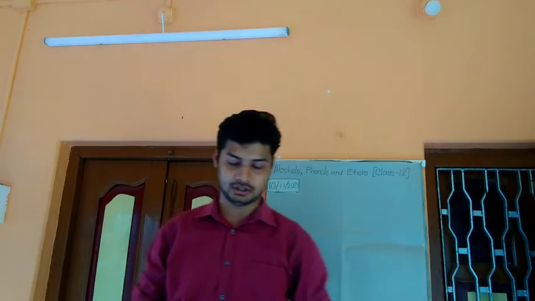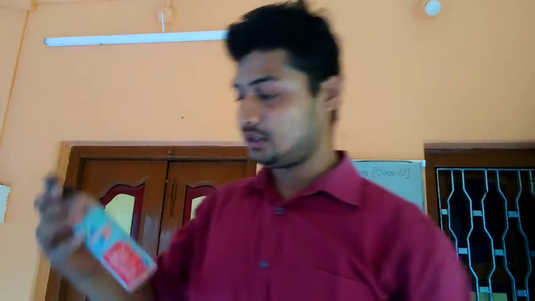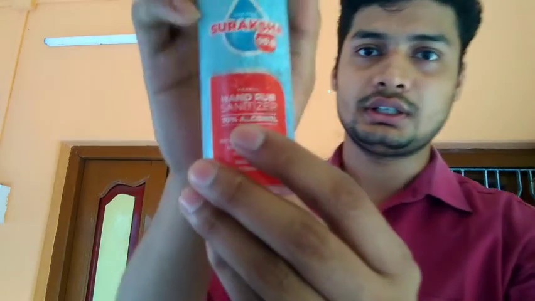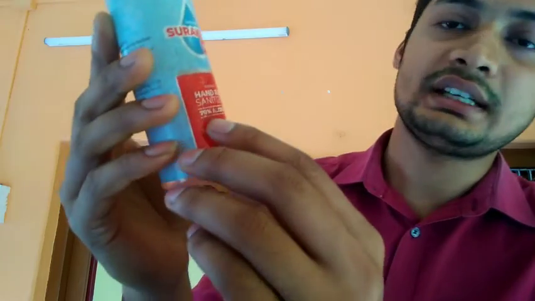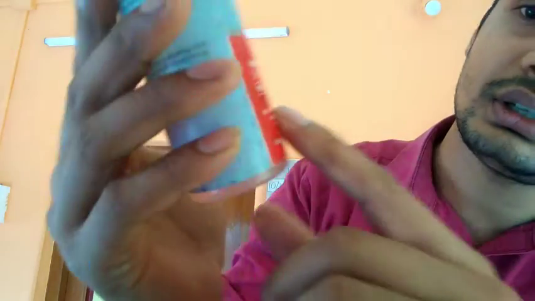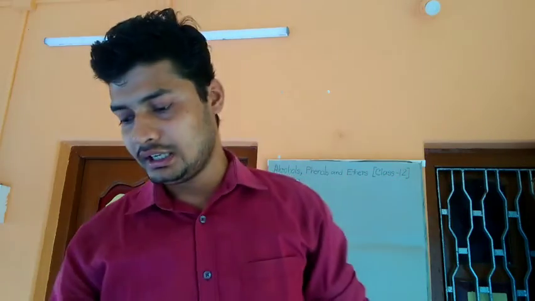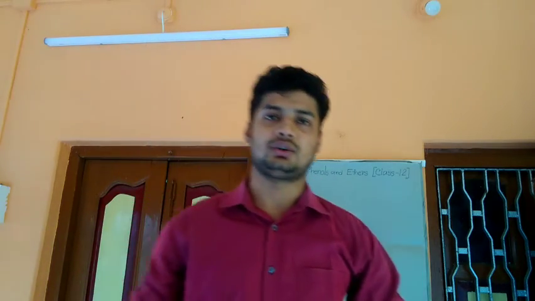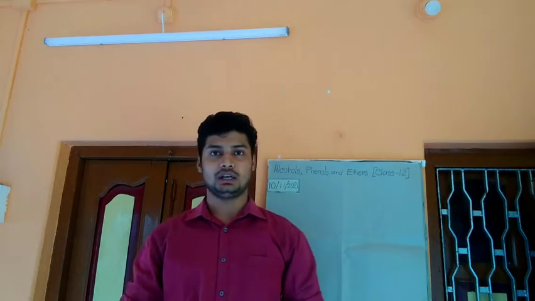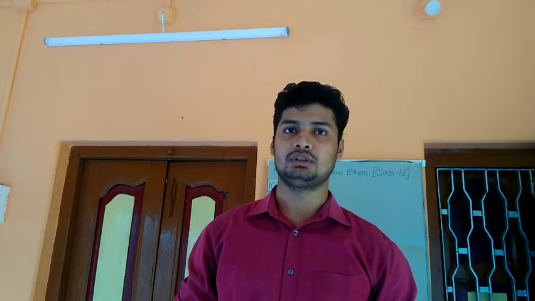Good morning, students. Do you know what this is? This is hand sanitizer. As an ingredient, there is 70% alcohol. If we talk about body spray, it also contains 95% alcohol as an ingredient. So what are alcohols? Alcohols are a class of chemical compound.